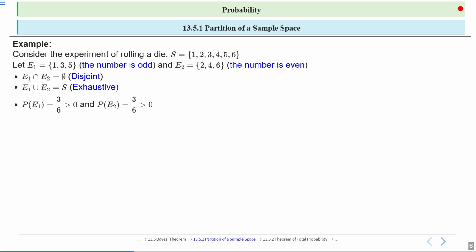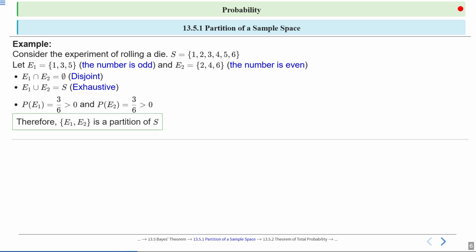So probability of E1 is equal to 3 by 6, which is greater than 0, and probability of E2 is 3 by 6, again greater than 0. Therefore E1, E2 is a partition of S, right? We can say that E1, E2 is a partition of S.